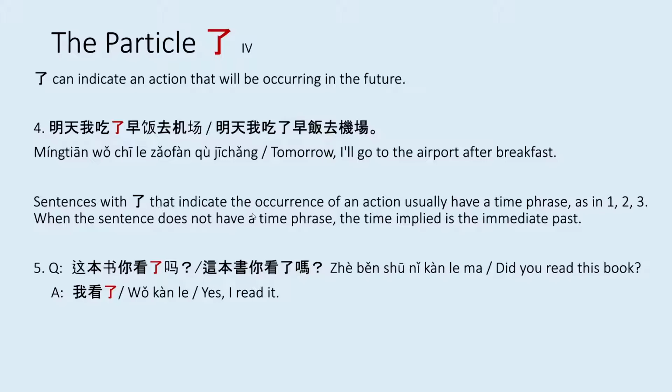Sentences with le that indicate the occurrence of an action usually have a time phrase, as in examples 1, 2, and 3 of the previous slide. When the sentence doesn't have a time phrase, the time is implied to be in the immediate past. So if someone asked you, 这本书你看了吗? Did you read this book? You could simply answer, 我看了. Yes, I read it. Now, if you had a time phrase, let's say last night, you could say 我昨天晚上看了. However, there isn't a time phrase in this case, so it's just 我看了. Yes, I read it.